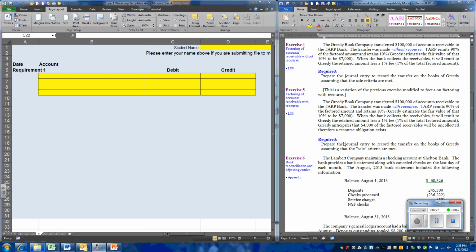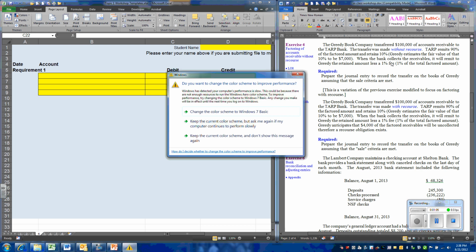In this problem, a company is going to transfer $100,000 of receivables to a bank. This transfer is without recourse, meaning that if any of this $100,000 is not collected, the bank cannot ask the company to reimburse them. Now, the way these agreements work varies, of course. These are contracts between two individual parties. In this particular case, the agreement says that right up front, the bank is going to pay 90% of the receivables.